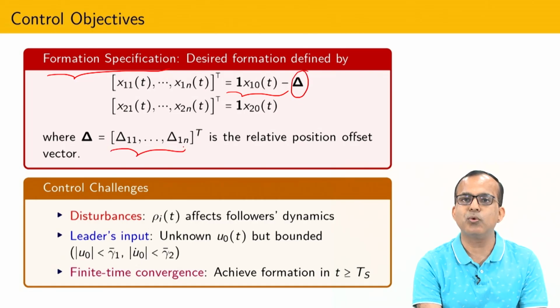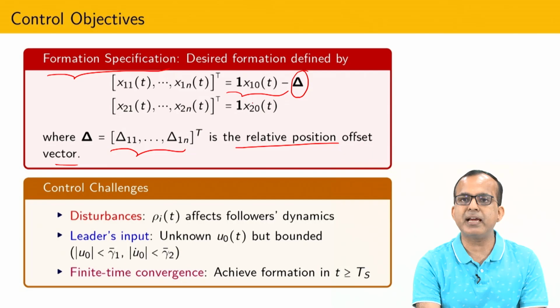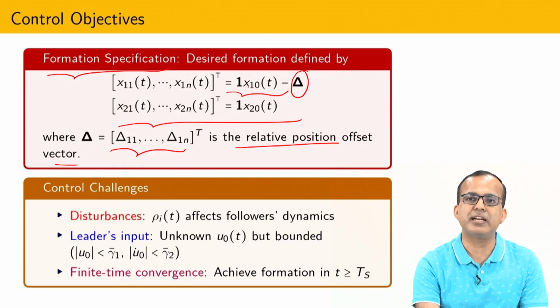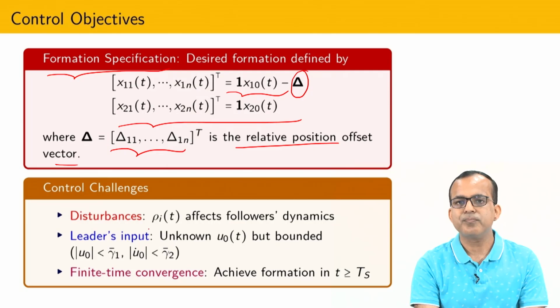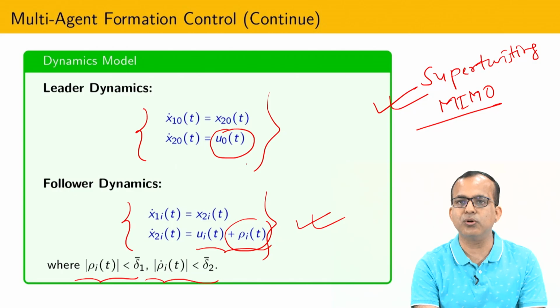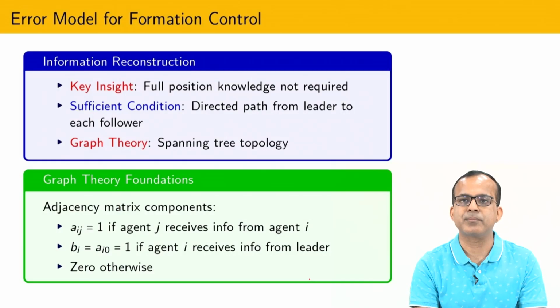So, I have to provide what kind of relative distance I want to maintain with respect to the leader. And after that I am assuming that velocity-wise both are equal, one is nothing but some kind of identity matrix, or you can assume this as a unity matrix. Now, rho i is the effect of follower dynamics and I am assuming that U0, the control to the leader, is also bounded and its derivative is also bounded, and I have to achieve this kind of convergence in finite time.